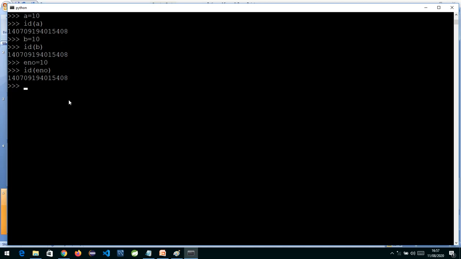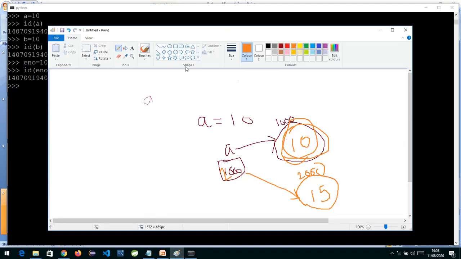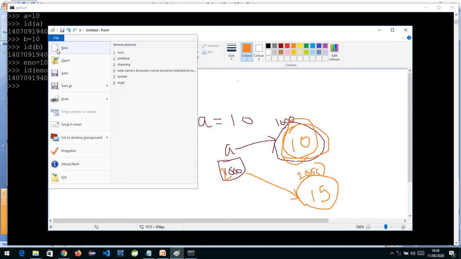So in Python, whenever the Python interpreter starts, it is going to create some objects by default. Some objects will be created, and whenever you ask for an object within that range, it is always going to give you the same object back. What does this mean? I'll clear up over here first and show.